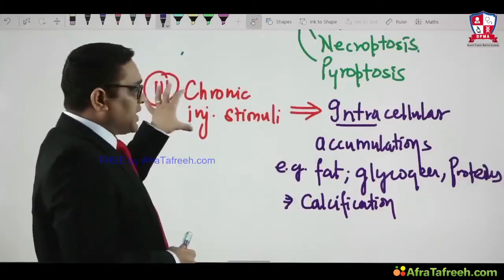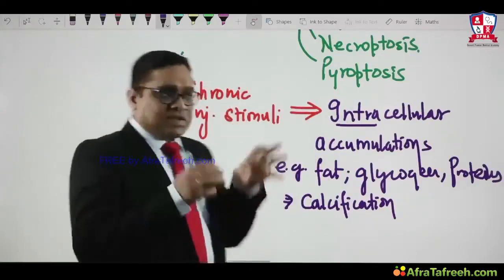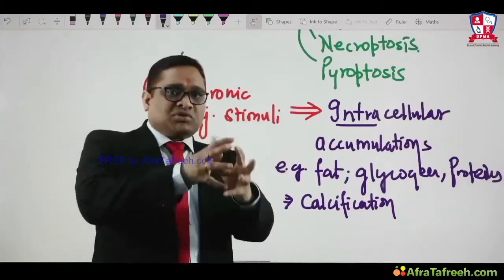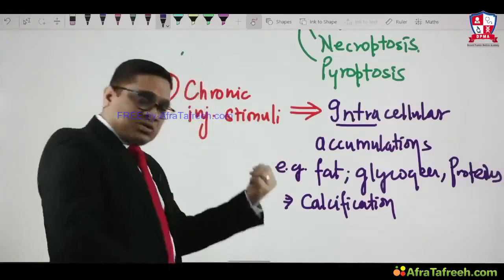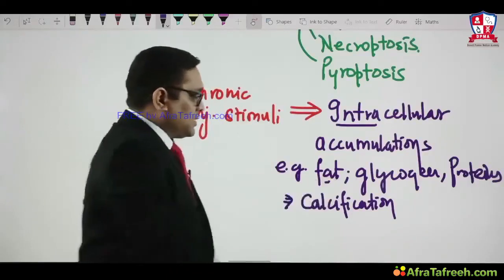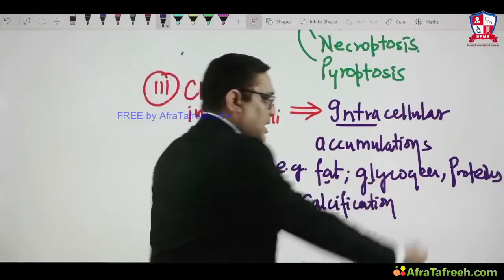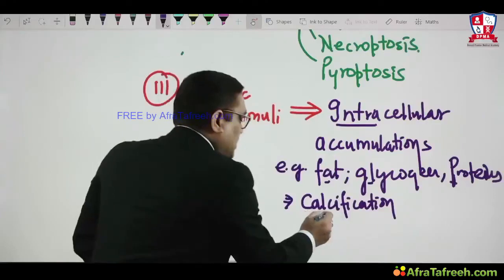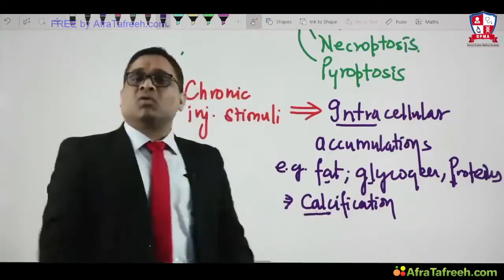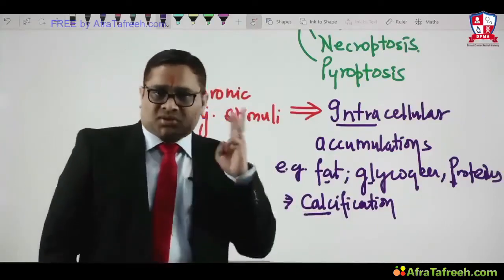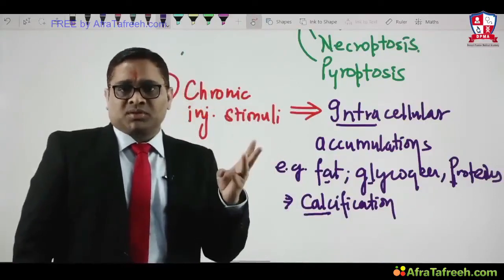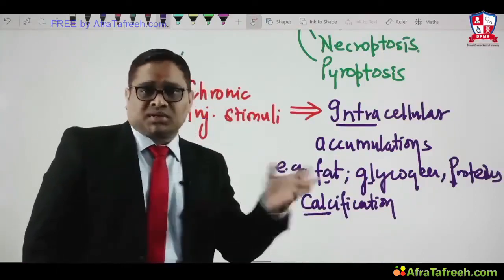And when this stimuli is chronic injurious stimuli, within the cell there will be accumulation of certain substances. What are those substances? These are fat, glycogen, can be protein, and can be calcium also. That is what we call calcification. So this is the third type of response of a cell to the stimuli.